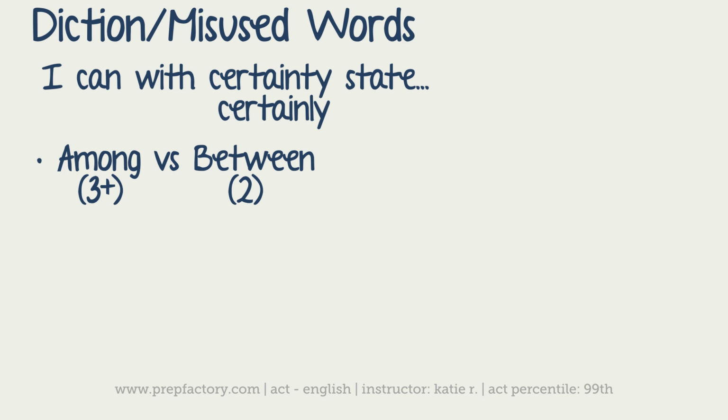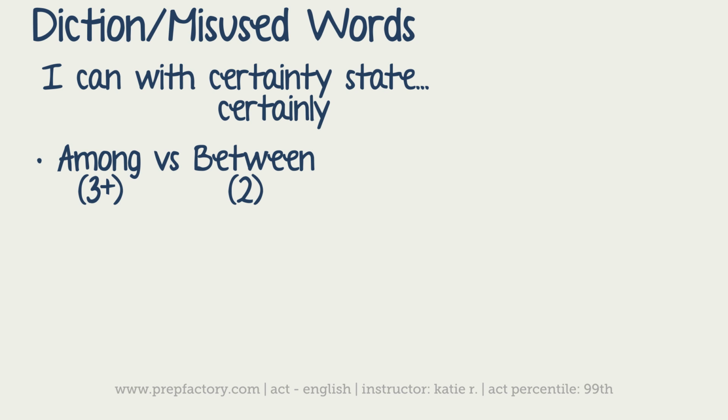If there are two things, then you can use between. So between this and that, this is better. And among has to be at least three things. Watch out for twins and triplets, because it's an easy way for them to indicate there are three people without saying so. So, among all of my friends, I am the best runner, let's say. But between Janice and me, I am the better runner. Notice among matches best, which is superlative, and between matches better, which is comparative.